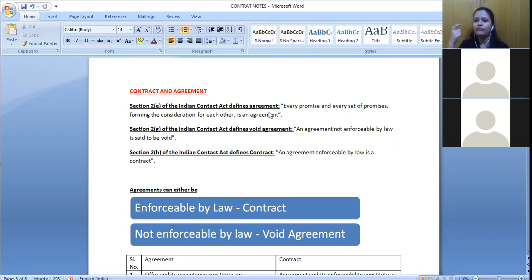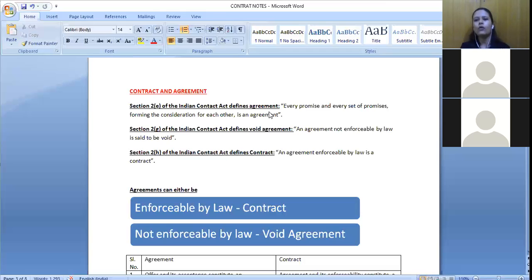That means enforceable in the court of law. It's not simple enforcement, like I am enforcing a contract, I am enforcing a promise. That is not what they mean. They are saying enforceable by law. That means I should be able to approach the court for violation of the contract, so that the court helps me fulfill that part of the contract. Only if I can go to the court for fulfillment of that contract, it would become a contract. If I cannot go to court, it will become an agreement.